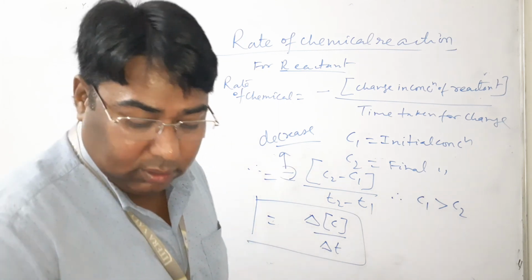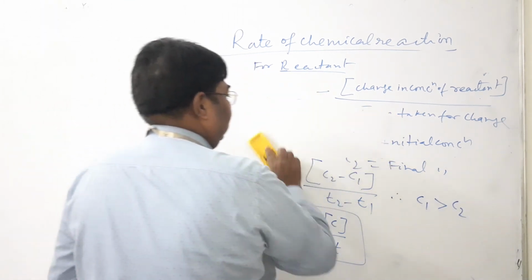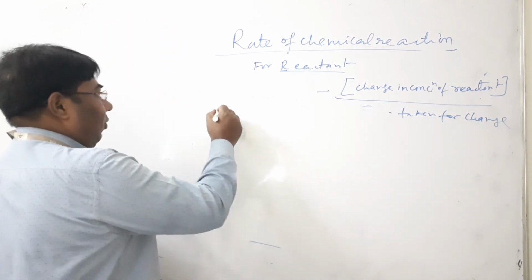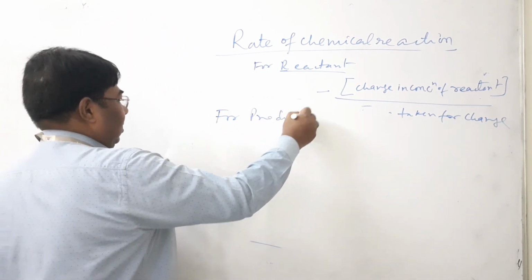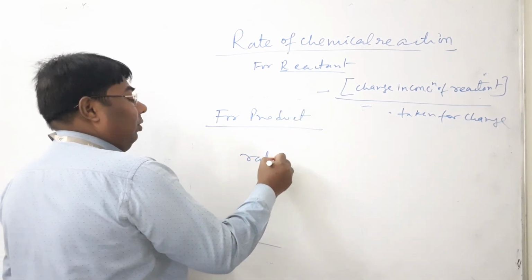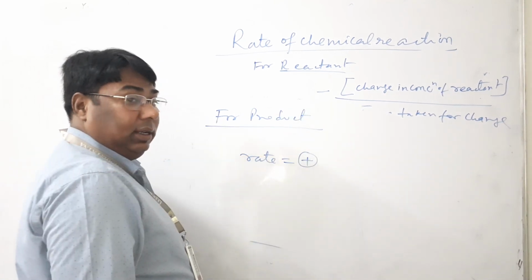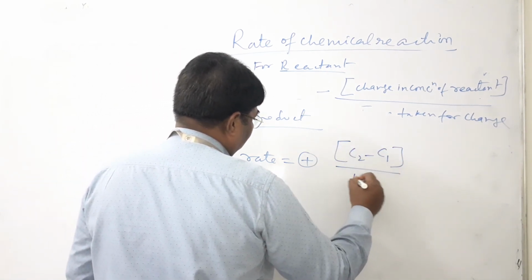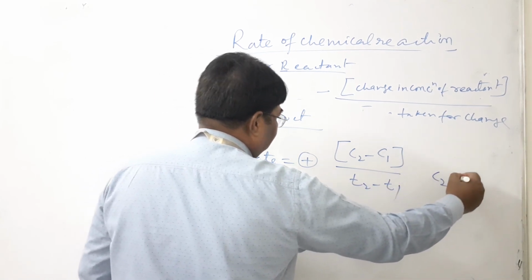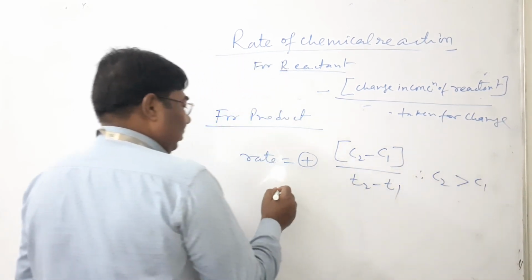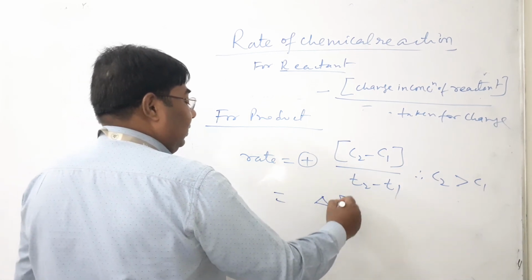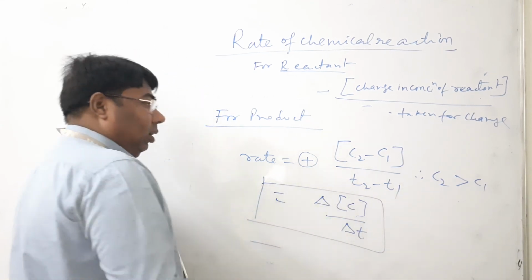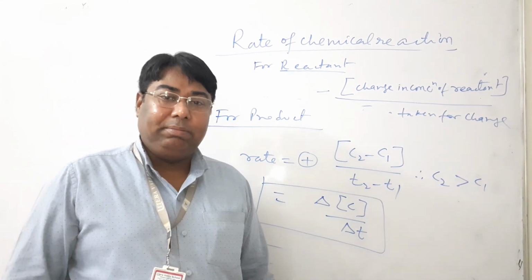Similarly, for a product, rate is equal to plus (C2 minus C1) by (T2 minus T1), because there is an increase in concentration. In this case, C2 is greater than C1. Therefore, the change in concentration is always positive, and the overall rate of chemical reactions is always positive.